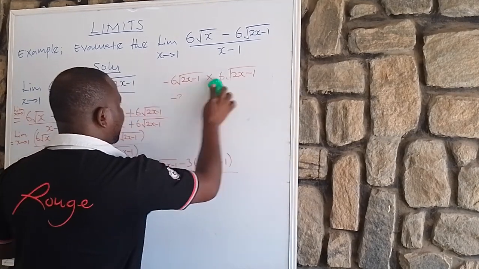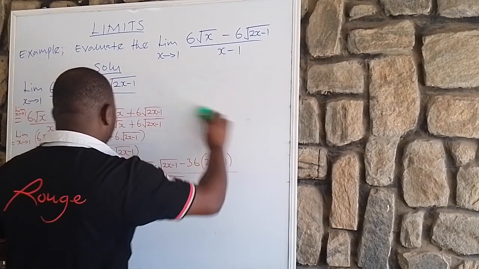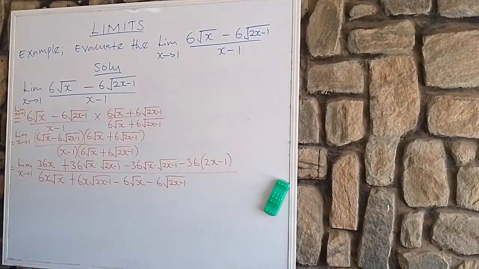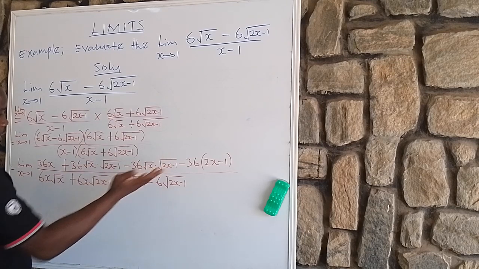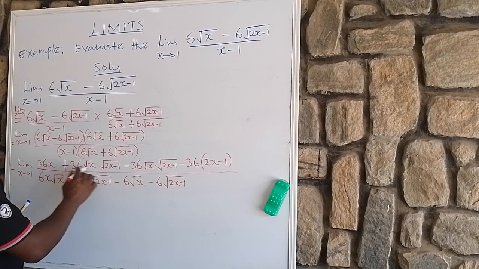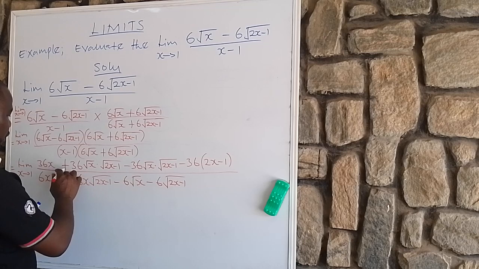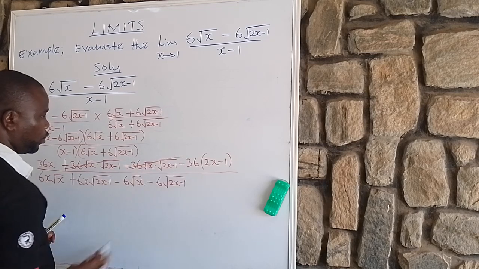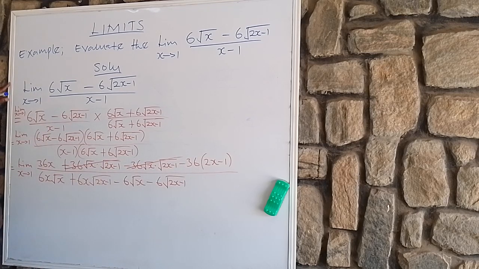Without loss of generality, this and this will cancel out, two of us. Here is 0. This and this will go, isn't it? So then equals to limit x tends to 1.